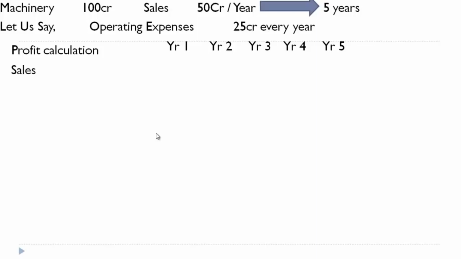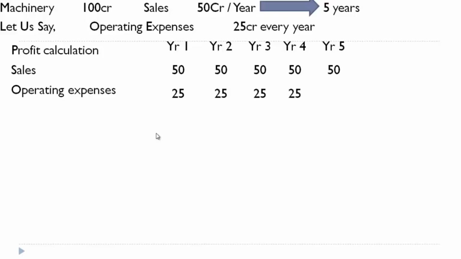So what is the sales? It's 50 crore for all the 5 years. So we'll write 50, and we know there are certain operating expenses which is 25 crore for all the 5 years. So now we'll get what is known as profit, and it's going to be 25 crore for all the 5 years. Now, is it a fair profit?